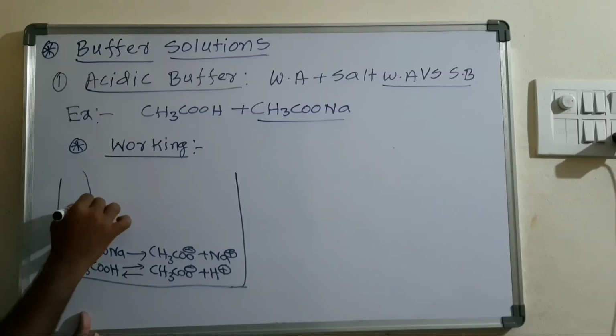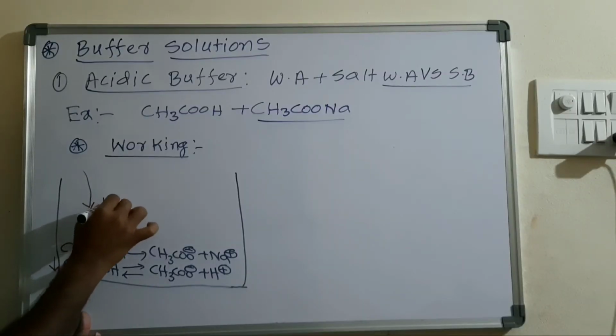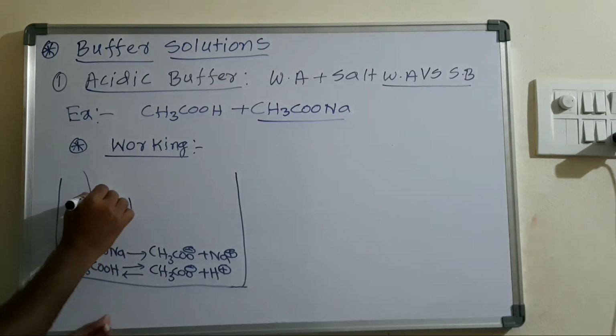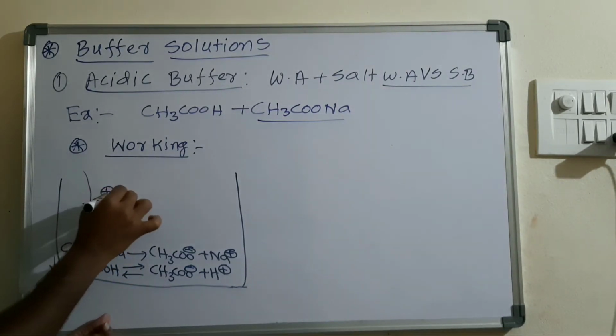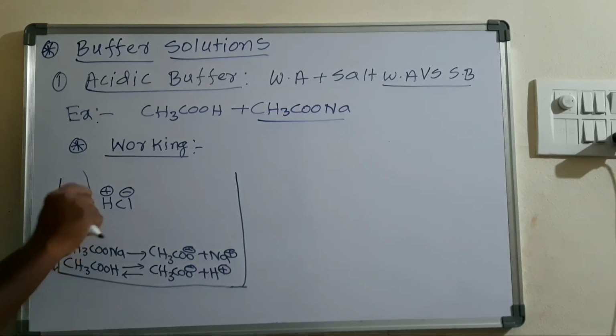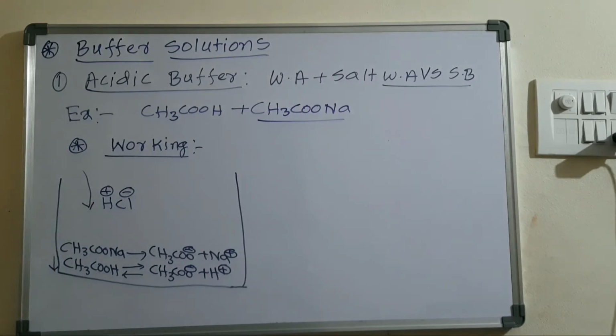Suppose I add some strong acid, HCl. What happens to this one? Whenever HCl is added, H plus and Cl minus are formed. The Cl minus ions will not affect the pH. Only the H plus ions coming from the strong acid will affect the pH of the solution.